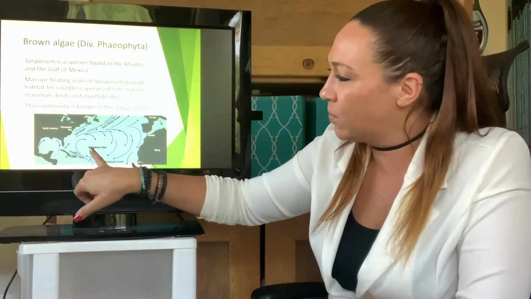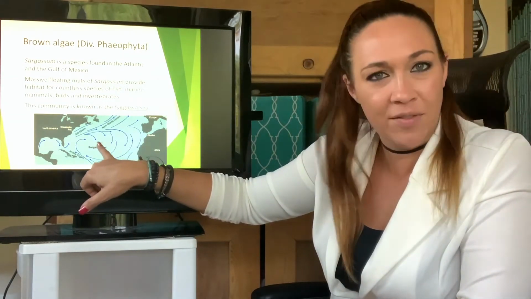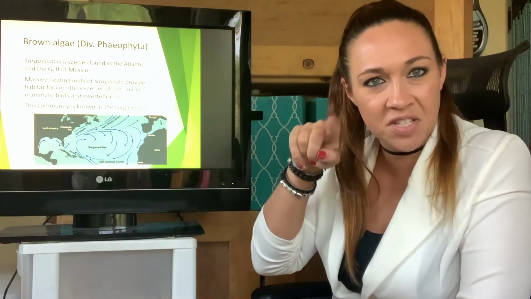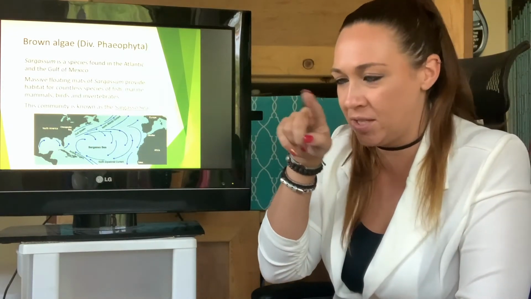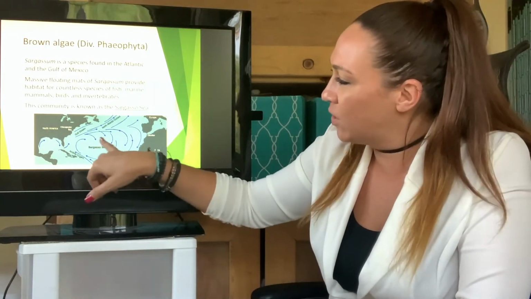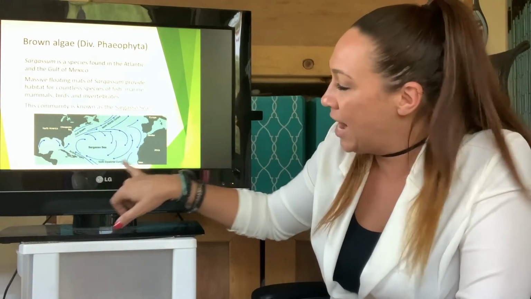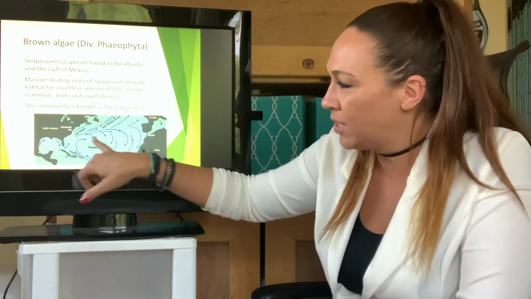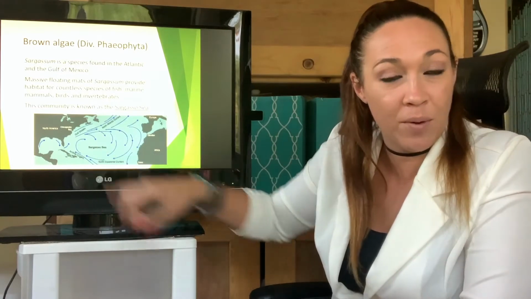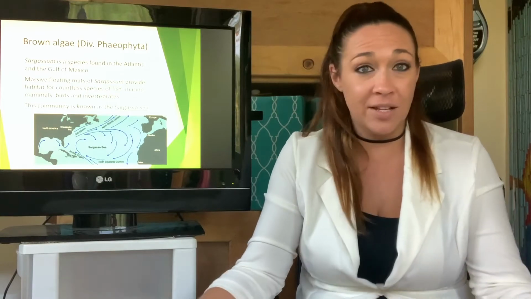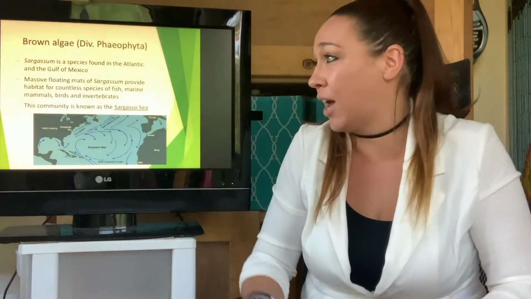And what happens is right in the middle you have this tiny circle of water that just doesn't really go anywhere. And since nothing really goes anywhere, any sargassum that's out there floating around eventually will work its way right here to the Sargasso Sea, creating this huge mat of sargassum that is its own little ecosystem, its own little habitat, which is absolutely crazy.